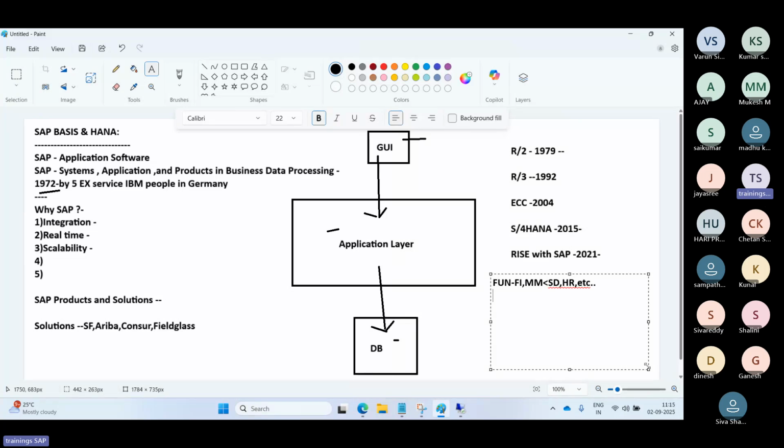Then there are the technical consultants, like ABAP developers and Fiori developers, and we have the Basis persons, Basis admins. We also come under the technical team. Then HANA consultants, integration consultants, and integration teams. Many people come into the picture.